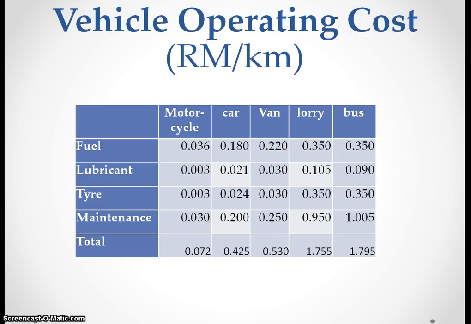This is a recent study on vehicle operating cost. For example, for a car, the fuel cost per kilometer is 18 cents. It depends on the car. If your car is 5,000 cc, then the fuel consumption is much higher. If you use an 800 cc car, maybe it is only 5 cents per kilometer. Adding the lubricant cost, tire cost, and maintenance cost, the total is about 42.5 cents.